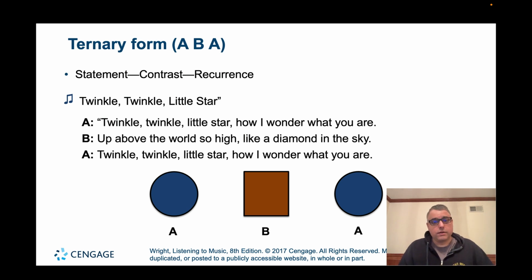Again, we have the first part, Twinkle Twinkle Little Star, How I Wonder Where You Are, as the A section, and then the B section comes as a contrast, and then we go back to the A section. So let's listen to this, and let's see if we can identify the 2 contrasting sections of this piece.